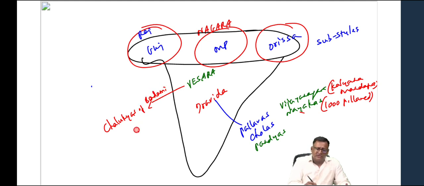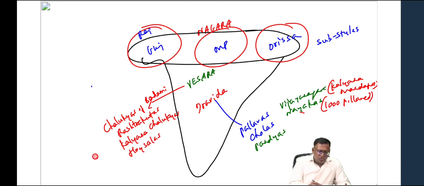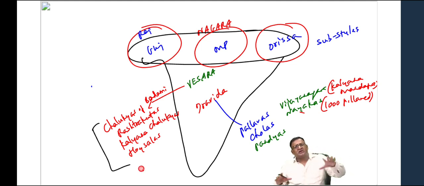Then we have their successors, the Rashtrakutas. The Rashtrakutas also followed the Vesara style, followed by their feudatories, the Kalyana Chalukyas. And then you have the Hoysalas. So these four dynasties followed the Vesara style: Chalukyas of Badami, Rashtrakutas, Kalyana Chalukyas, and the Hoysalas. So we will be discussing the Vesara style later, including standard features of a Hoysala temple, etc. Right? So we will be discussing all these things.